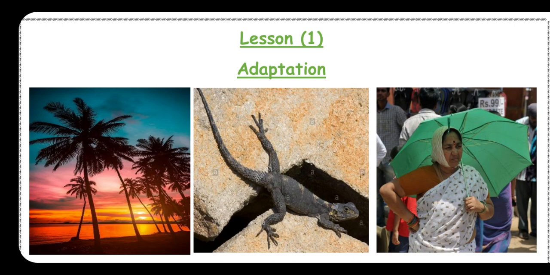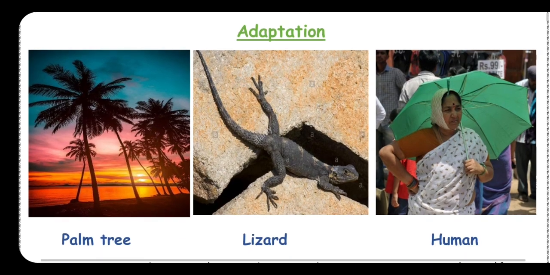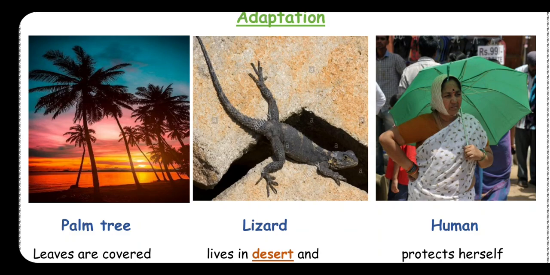So, what is the meaning of adaptation? To know the meaning of adaptation, you have to look at these pictures. We have different living organisms. In the first picture, for example, we have a plant.